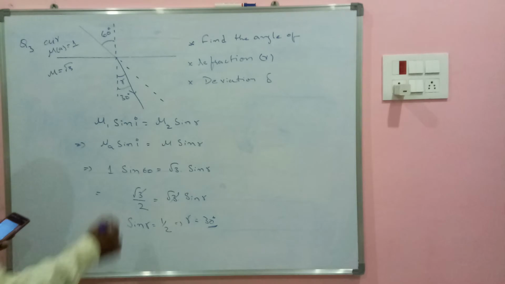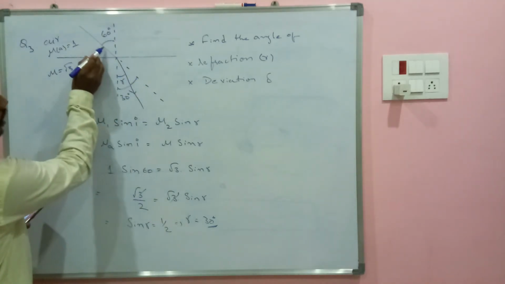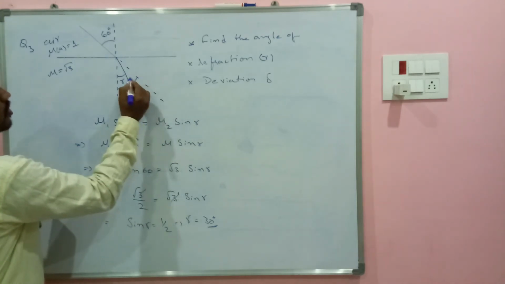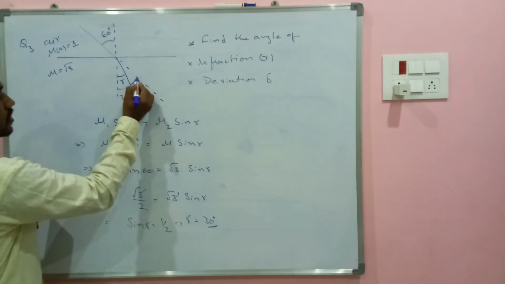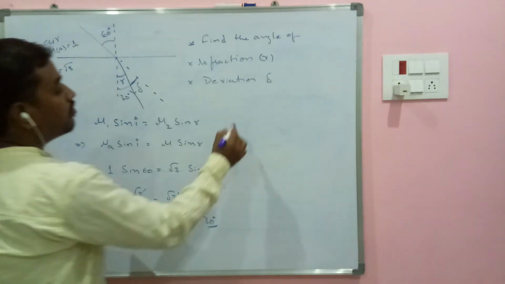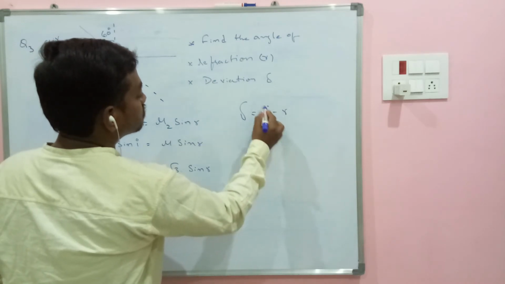Angle of deviation is nothing but this part. The ray doesn't go straight, but it bends by some amount. So this part, it is bending, and this is called the deviation angle. So angle of deviation is equal to i minus r.